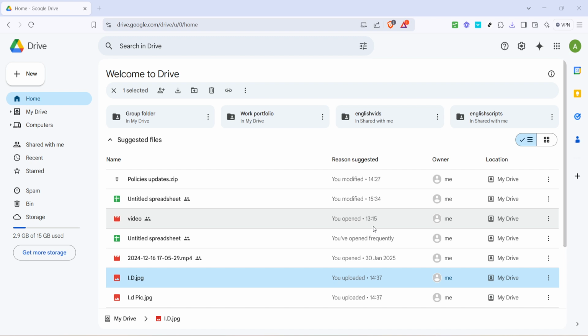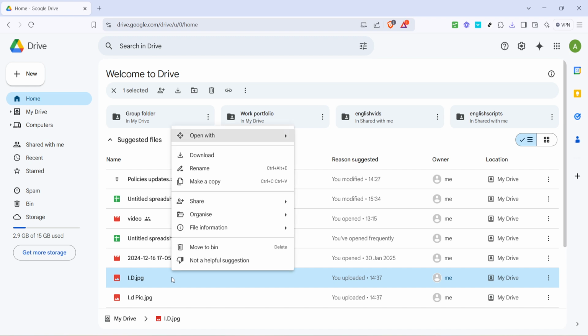Once you are at the homepage, look for the file you intend to update. When you locate it, go ahead and right-click on the file. By right-clicking or using the appropriate gesture if you're on a touchpad, you'll access a menu with several options that allow you to manage your file in different ways.